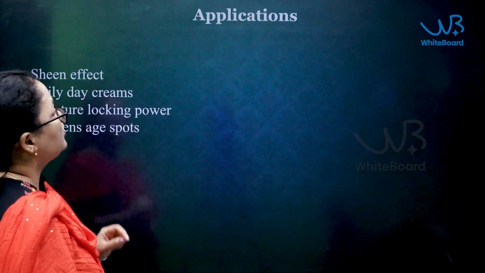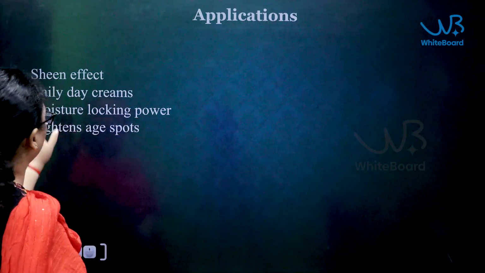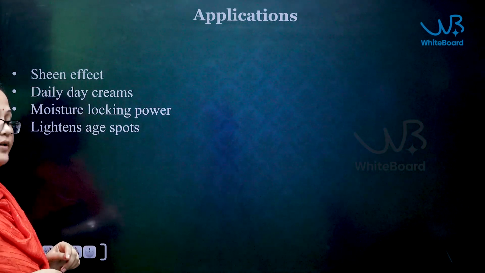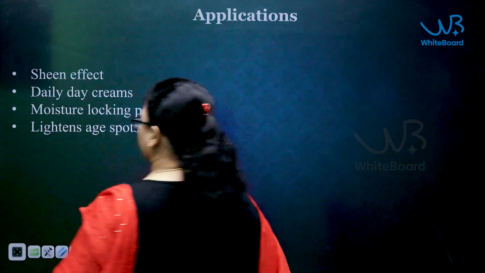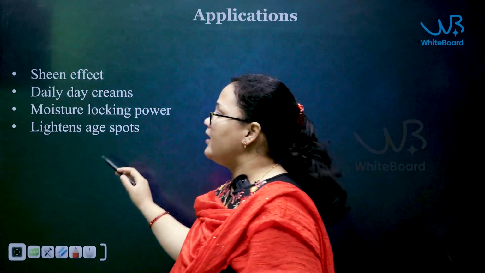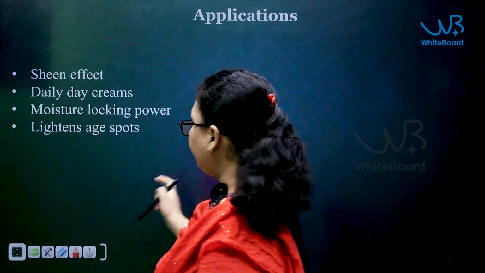Next, coming to the applications of the vanishing cream, they have a sheen effect, a shiny appearance. They are used for daily purposes. Next, moisture locking power can be seen and it also helps in the lightening of age spots. So these are the different applications of the vanishing cream.